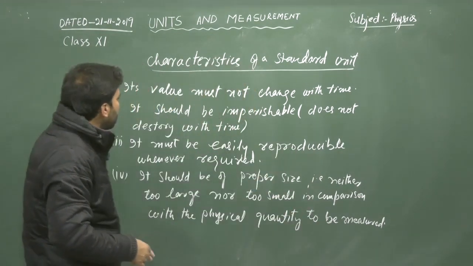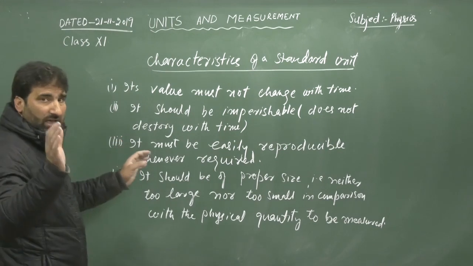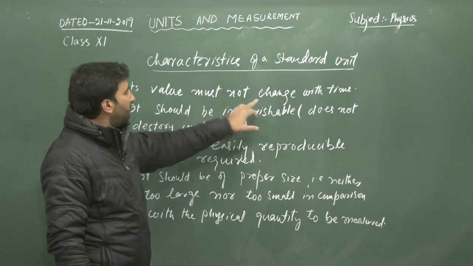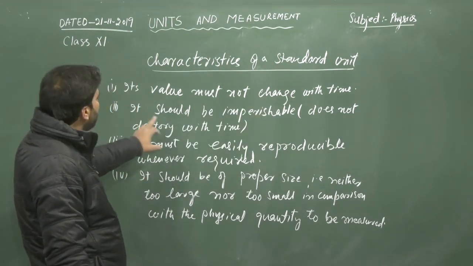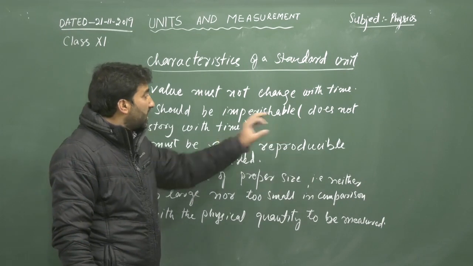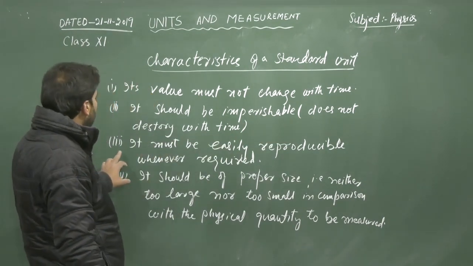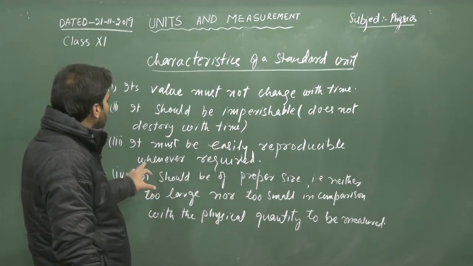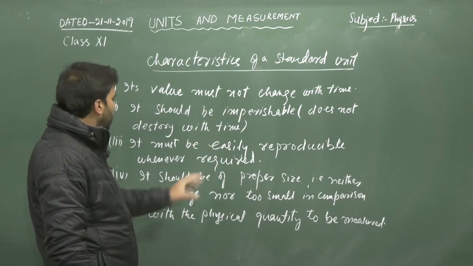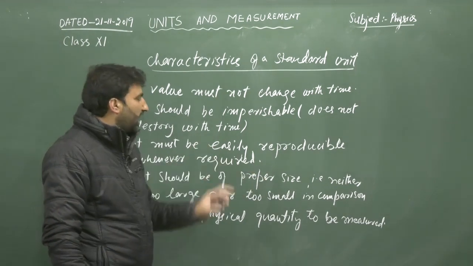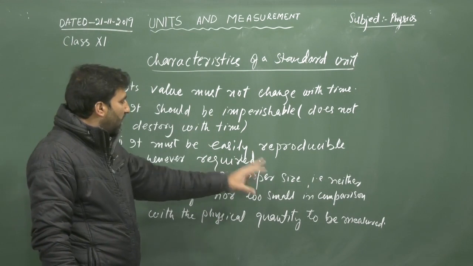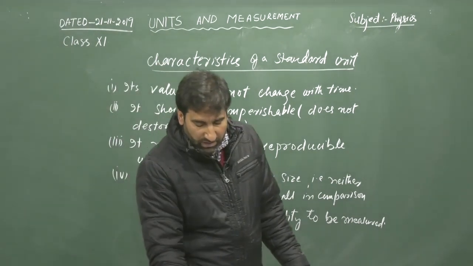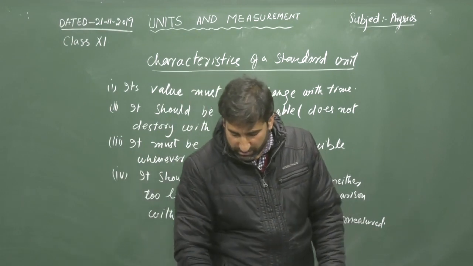We can again repeat these characteristics. One characteristic, its value must not change with time. Second, it should be imperishable, that means it does not get destroyed with time. Third is, it must be easily reproducible, or accessible whenever required. Fourth, it should be of proper size, neither too large nor too small in comparison with the physical quantity to be measured. So these are the characteristics of a standard unit.